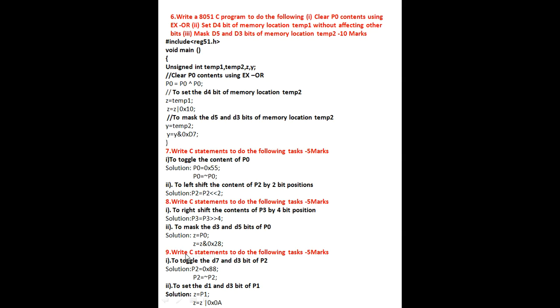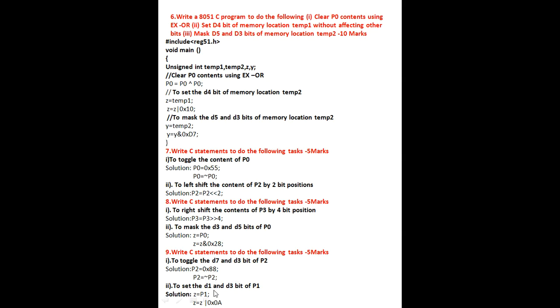Next one, write the C statement to do the following task. To toggle the D7 and D3 bits of P2, you have to toggle only the D7 and D3 bits of P2. For that, P2 is equal to 0x88. Next, P2 is equal to inverter of P2. That toggles the D7 and D3 bits of P2.